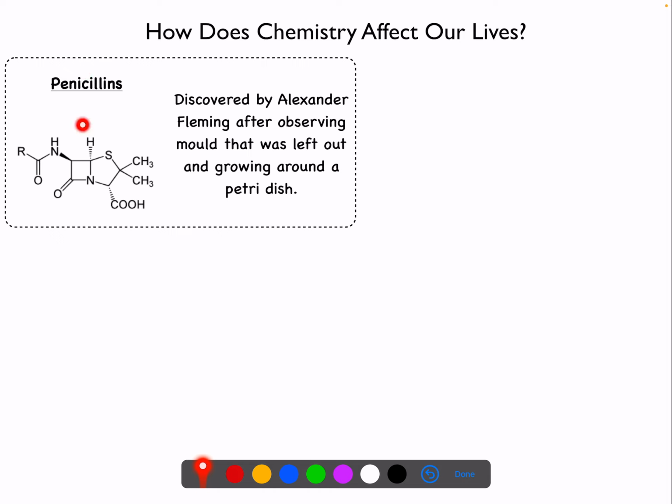What's shown here is the molecule penicillin, and this was discovered by accident by Alexander Fleming after observing mold that was left out and growing in a petri dish. Again, it was discovered by accident. It was an observation that went to further study. And without this today, we would be in a much worse position without these antibiotics.